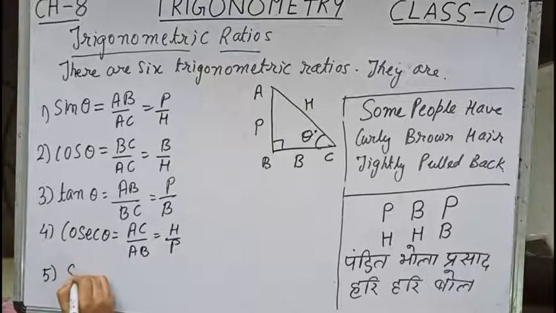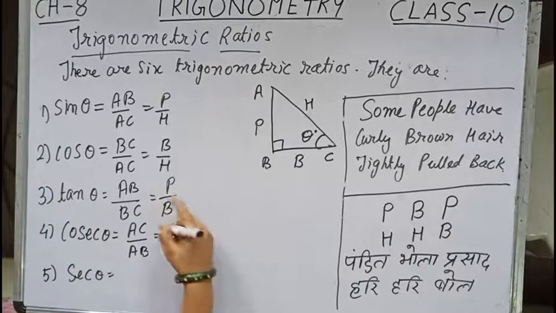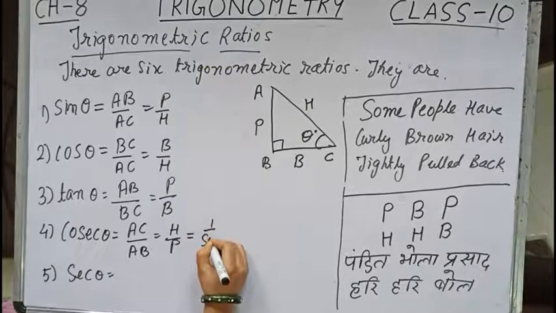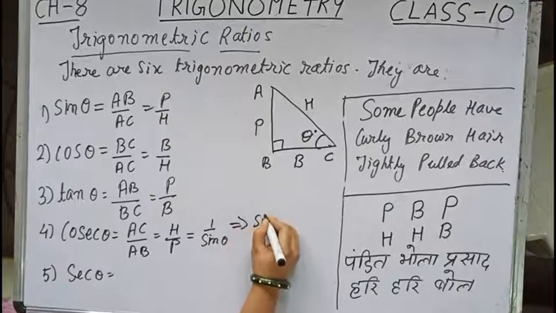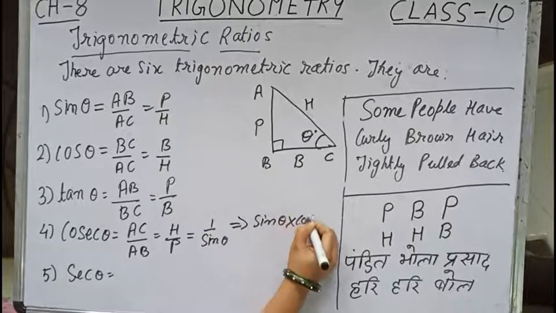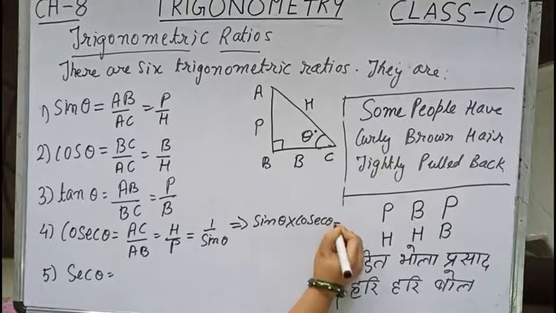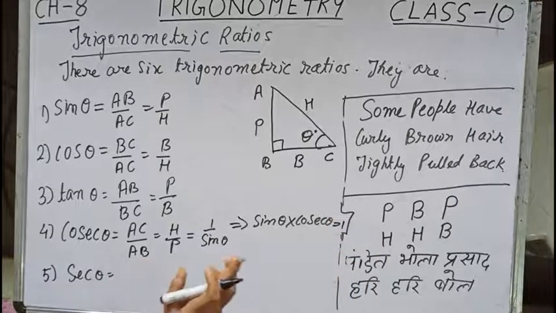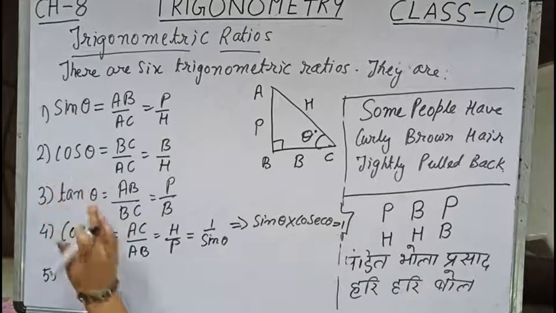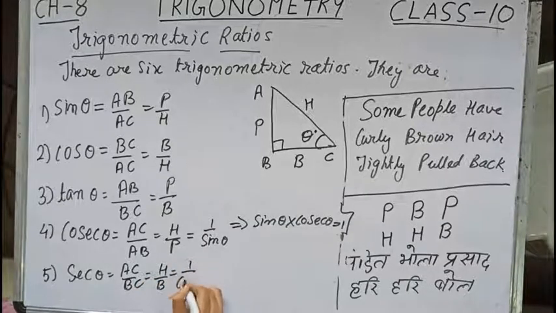Number 5 is sec theta. Sec theta is the reciprocal of cos. Let us write it over here as 1 by sine theta also we can write. Now if I do the cross multiplication, we can write as sine theta into cosec theta equals to 1. This also is a relation we have got over here. Now sec theta is the reverse of cos theta. So let us write it as AC by BC equals to H by B equals to 1 by cos theta.